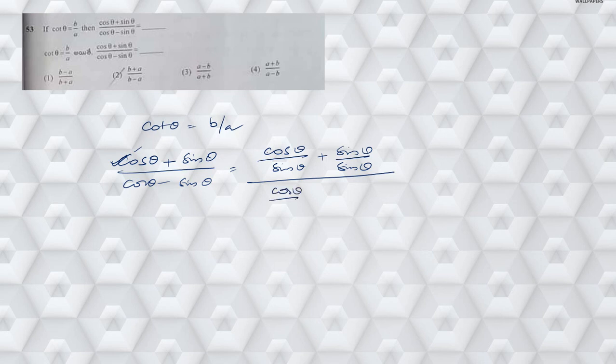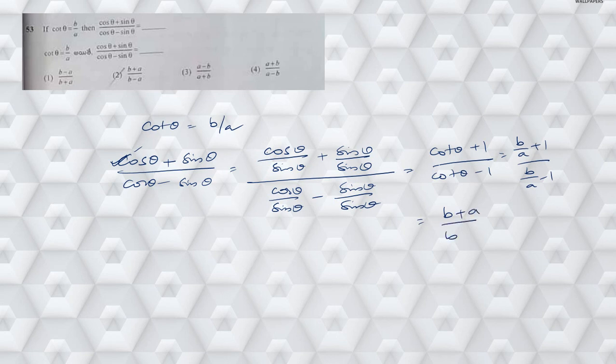Then cos theta by sin theta minus, sorry, sin theta by sin theta. So which is nothing but cos theta by sin theta is cot theta, plus 1 by cot theta minus 1. So cot theta value is b by a. So b by a plus 1 by b by a minus 1. By taking LCM, this gives me b plus a by b minus a. So b plus a by b minus a is my answer, right?